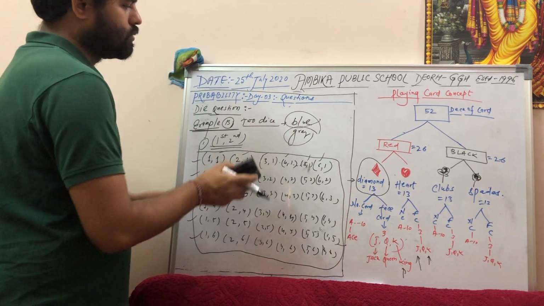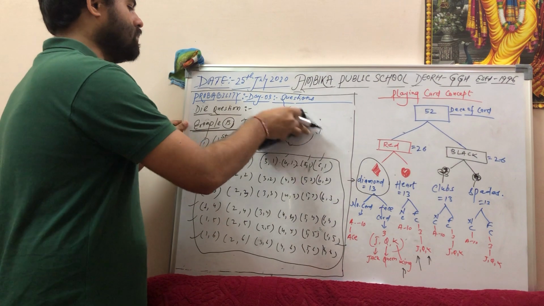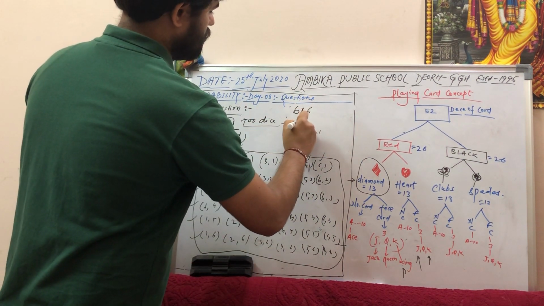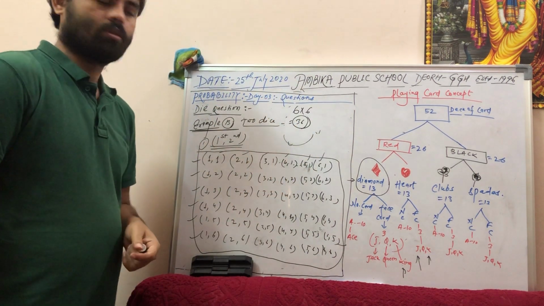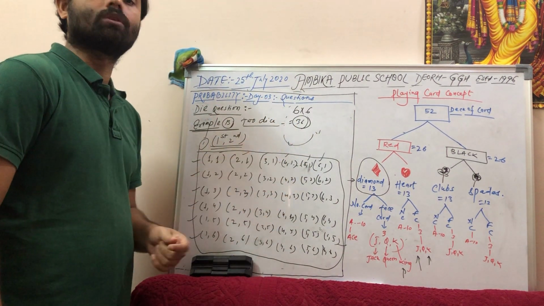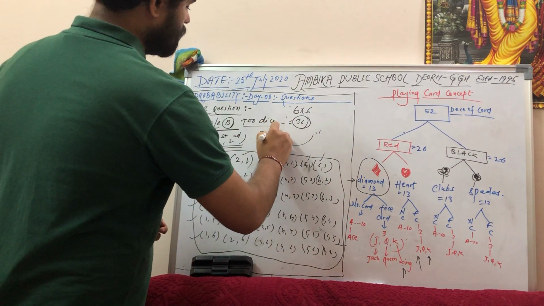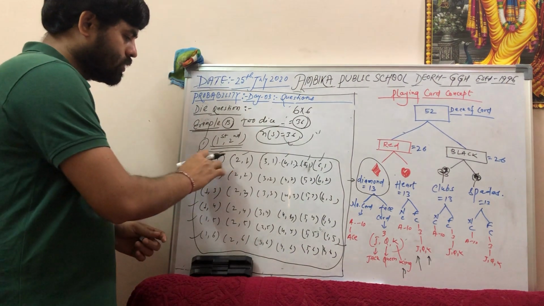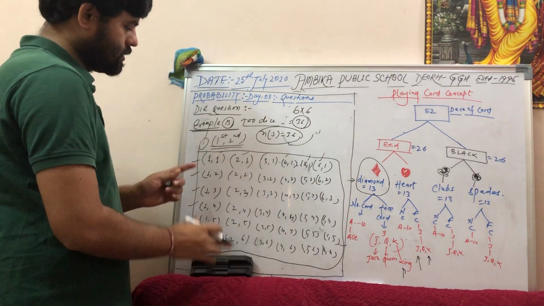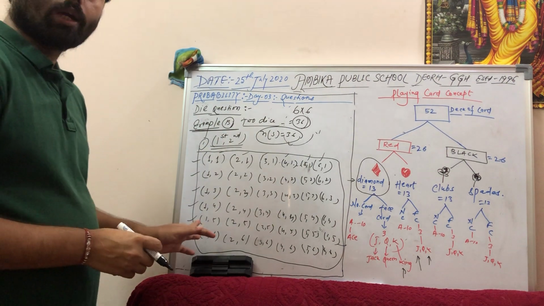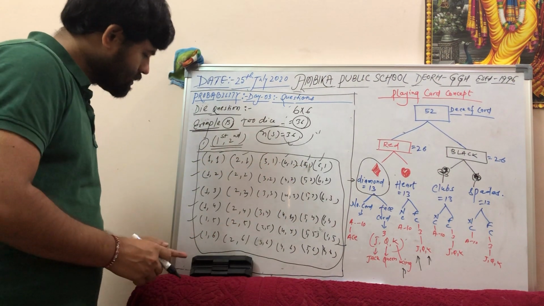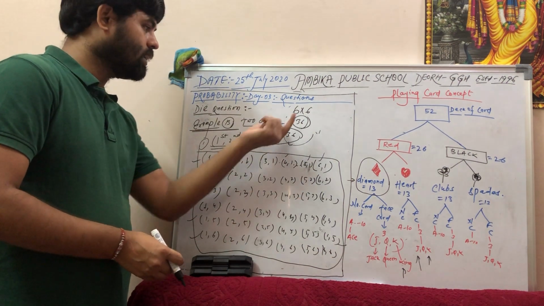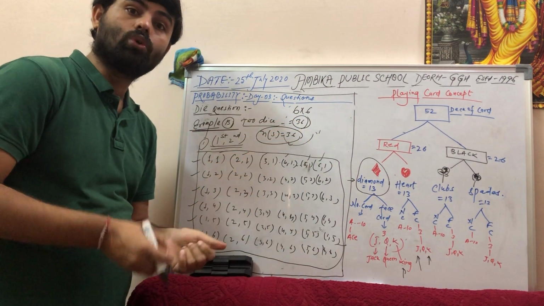Total number of outcomes will be what? What will be the total number of possible outcomes? 6 rows into 6 columns equals 36. 36 is the possible outcomes. So number of sample space equals what? 36. Number of sample space, if you count by 1 2 3 4 5 6, then also it will come 36. Because this is a square, okay, length is there, breadth is there, 6 into 6, okay. So this is the value of possible outcomes when throwing two dice, okay.